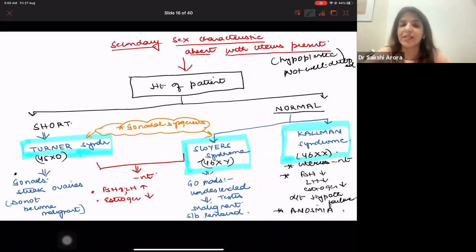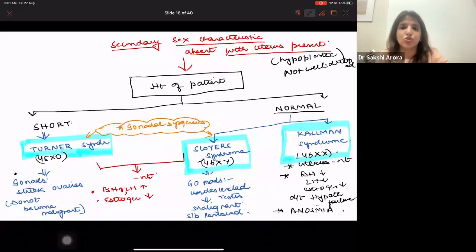Now I have to look at the height of the patient. If in the question the height is short, then they are talking about Turner's syndrome, that is 45XO. In Turner's syndrome, gonads are streak ovaries, right? Just now we will also discuss that for presence of ovaries, Y chromosome should be absent, right? But for proper development of ovaries, both X chromosomes are needed. So I'm repeating, for presence of ovaries, Y chromosome should be absent. Only if Y chromosome is absent, then ovary will be a gonad. If Y chromosome is present, gonad will be testes, right? But for proper development of ovaries, both X chromosomes are needed.